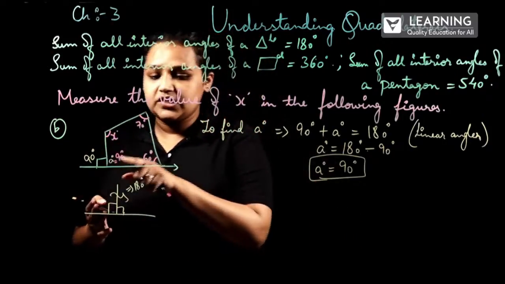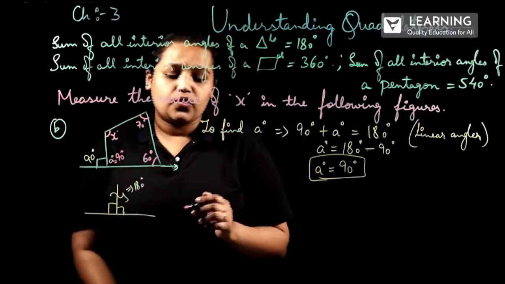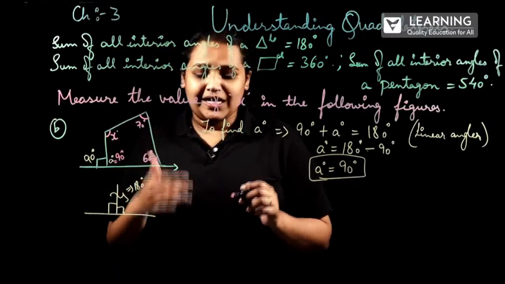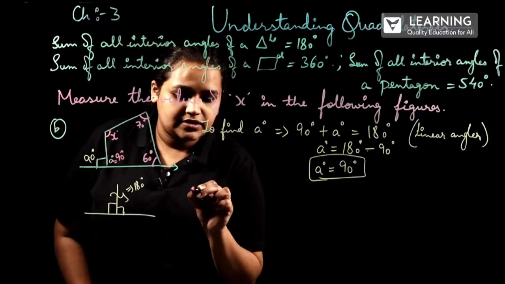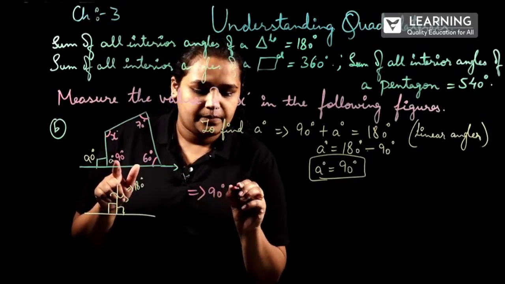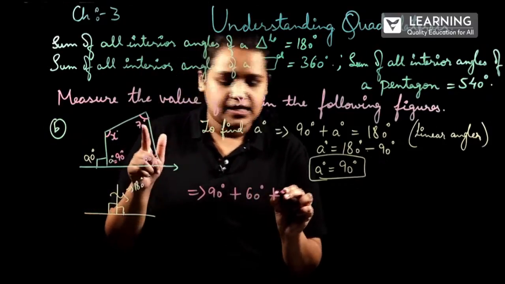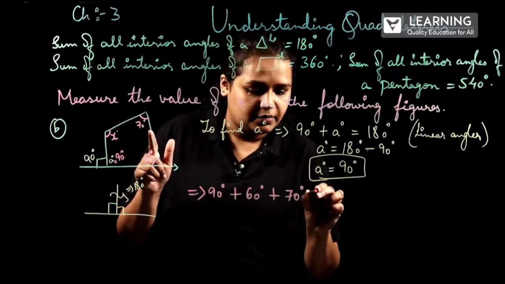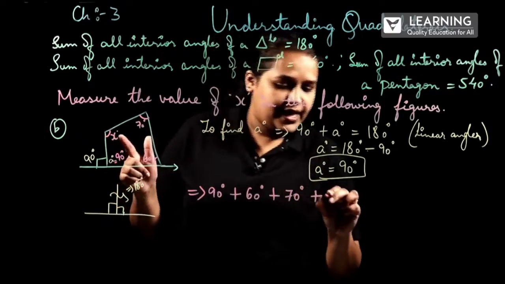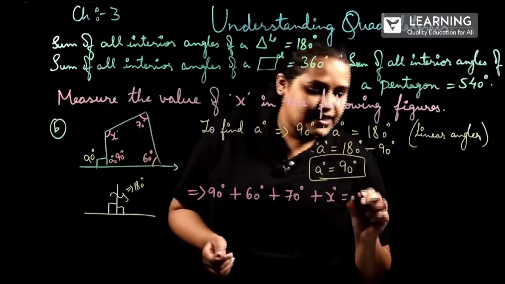Now we got three angles. We have to find out only the fourth angle. So from the angle sum property of a quadrilateral, we can see that 90 degrees plus 60 degrees plus 70 degrees plus x degrees will be equal to how much? 360 degrees.